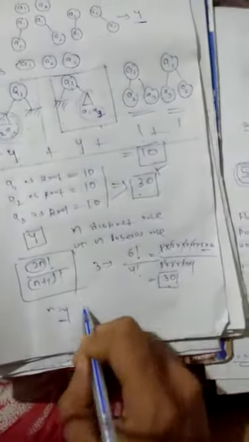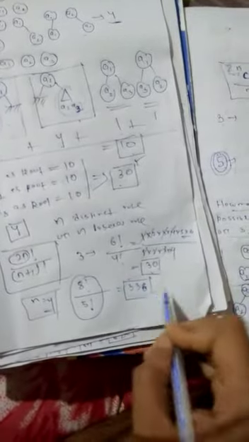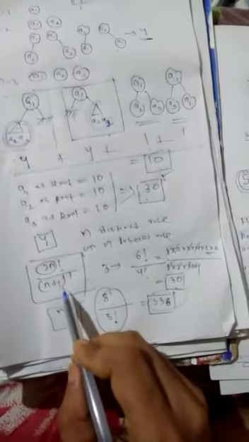So suppose n equal to 4. For n equal to 4, you have to calculate (2n)!, that is 8 factorial, and (n+1)!, that is 5 factorial. If you solve this, we find 336. That means using 4 distinct nodes or 4 labeled nodes, we find 336 distinct binary trees. Okay, so this is the formula for n distinct nodes.